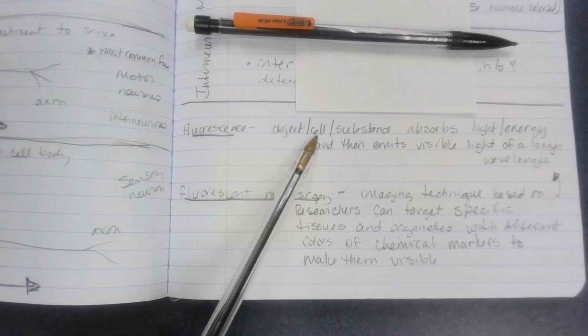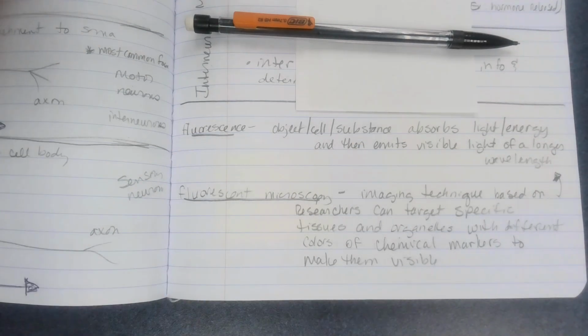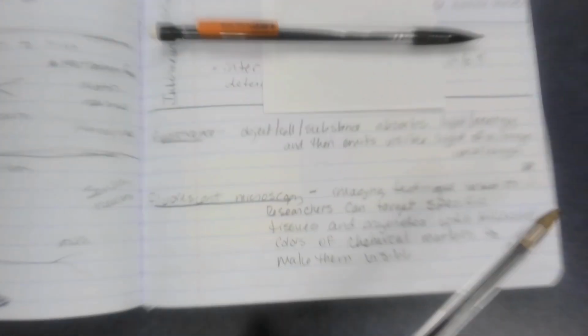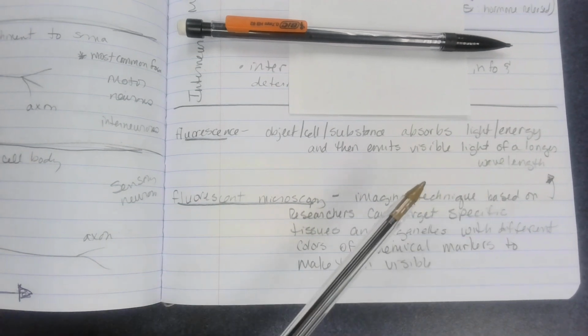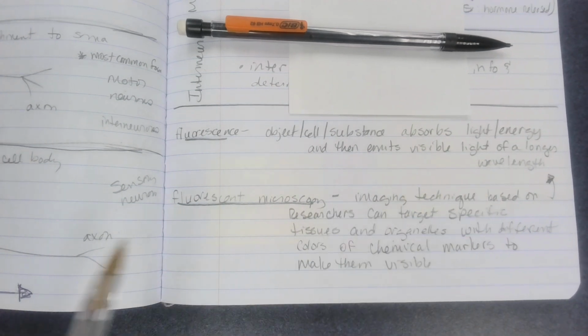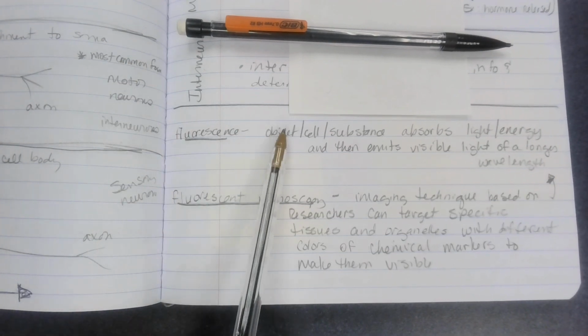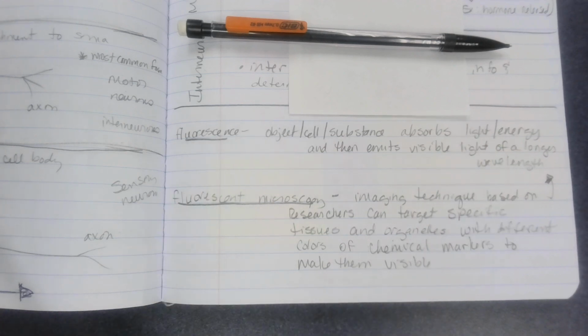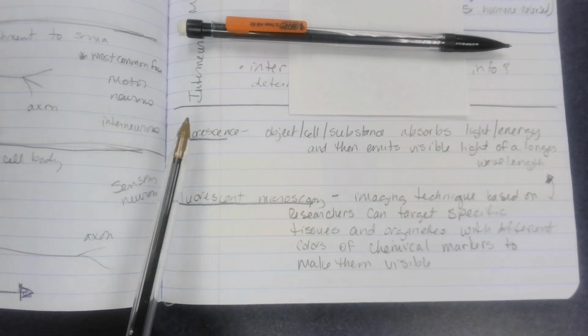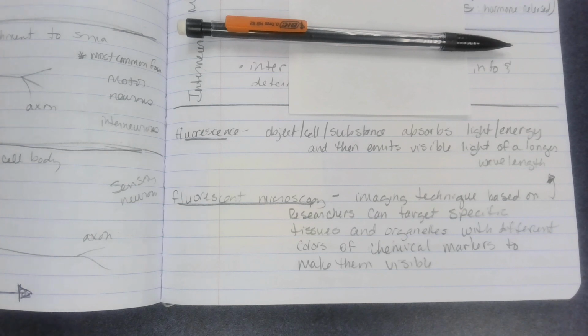So the object, the cell, the substance, is able to absorb energy, but it's not happy with it. It can't hang on to it. So it has to give it off, and when it gives off that light or energy, it emits it in a longer wavelength of light. So it's usually something that we can then see. A lot of times this is some kind of light or energy that we can't perceive, but the fluorescence is something that we can see, or we might be able to pick it up with some sort of diagnostic tool.